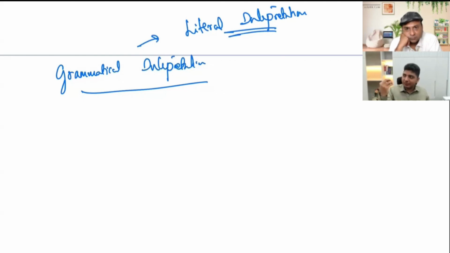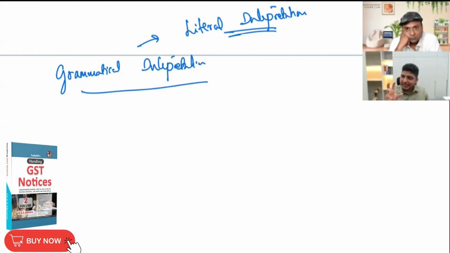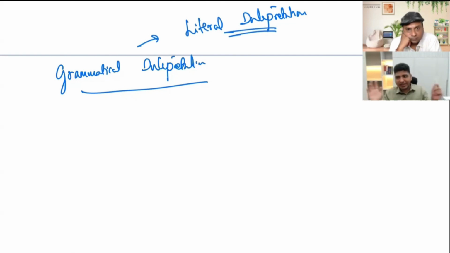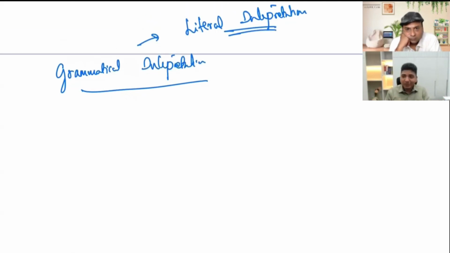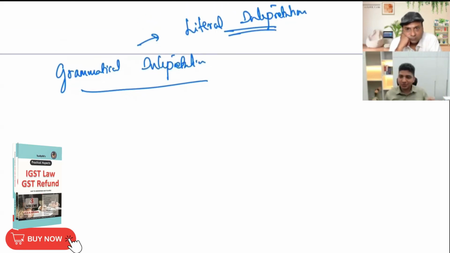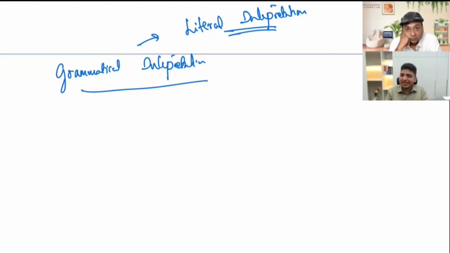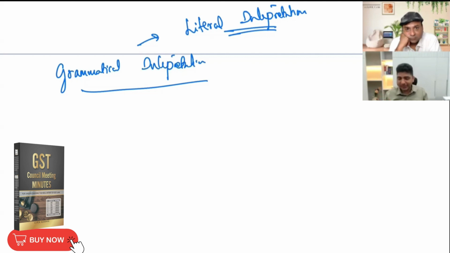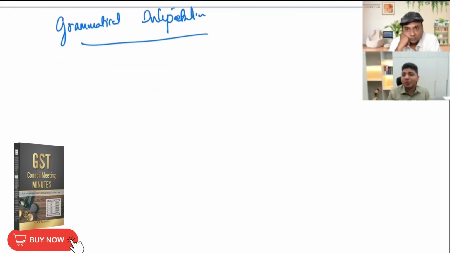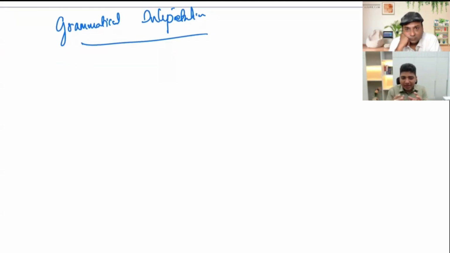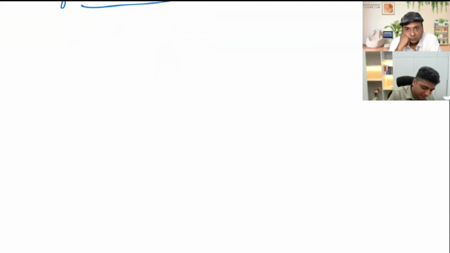Now, till the very recent past, I, as a student of law, understood that literal interpretation and strict interpretation were both one and the same. That is what I used to understand. But now, in the Rajiv Bansal case, the Supreme Court has categorically on record differentiated that literal interpretation is different from strict interpretation. In today's session, we will be talking about what those differences are and how the judgment is going to impact our GST reading in the upcoming future.